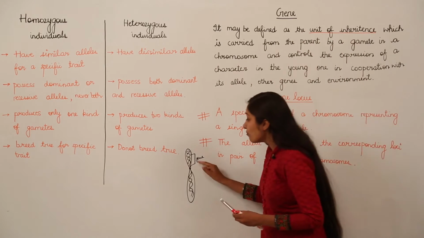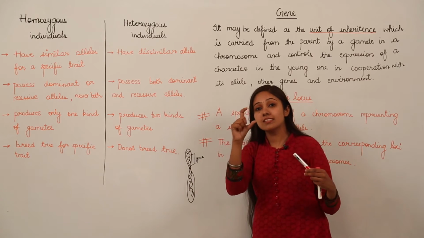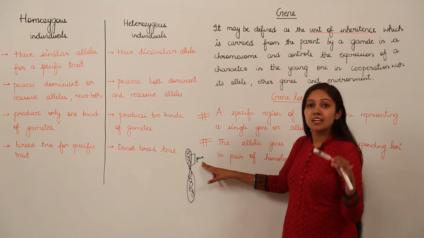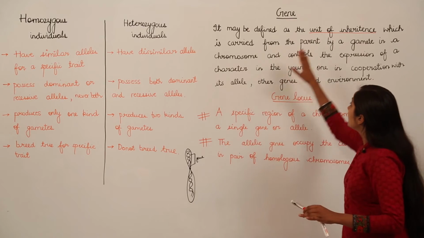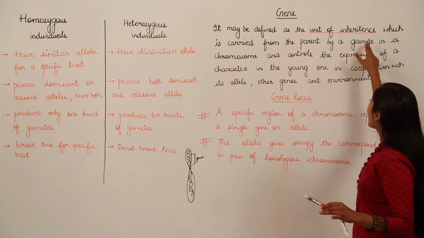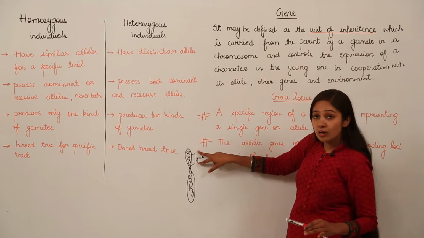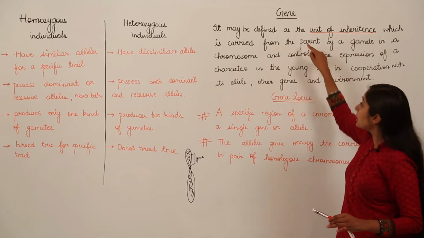In the chromosome, we have DNA, and a particular DNA segment is known as a gene. So, these genes are the units of inheritance which are carried from the parent by a gamete in the chromosome.